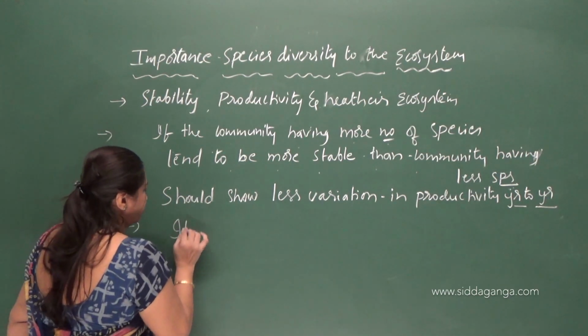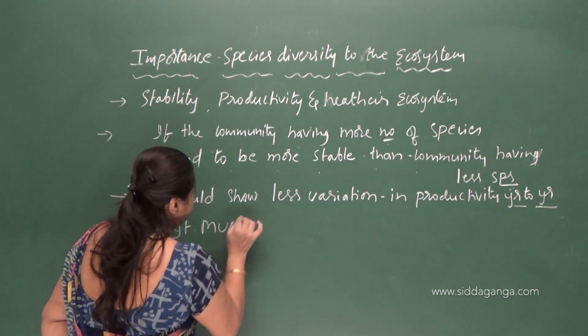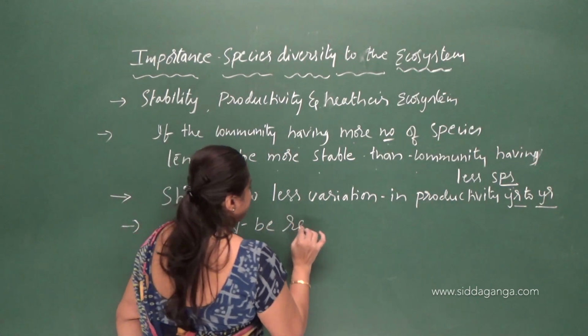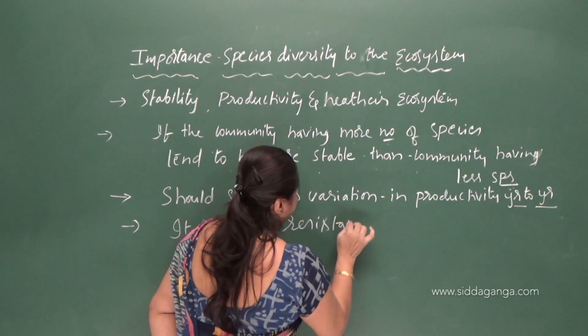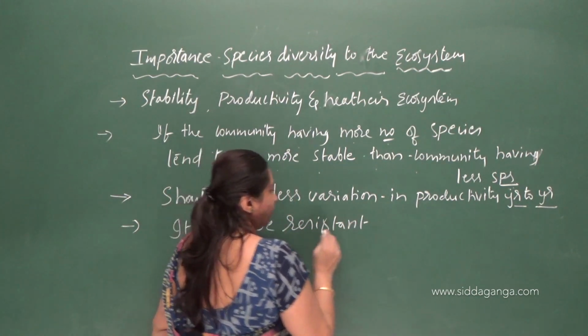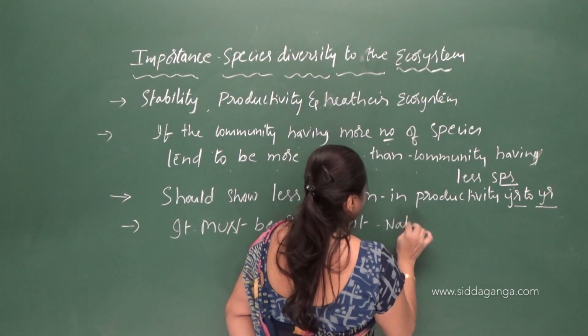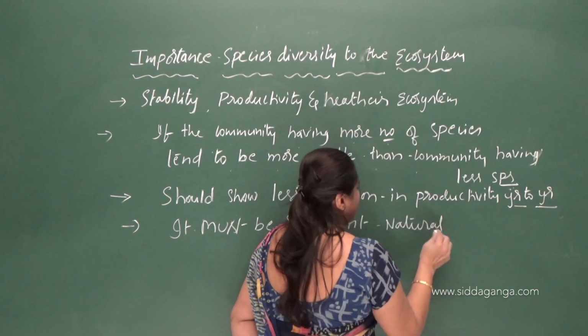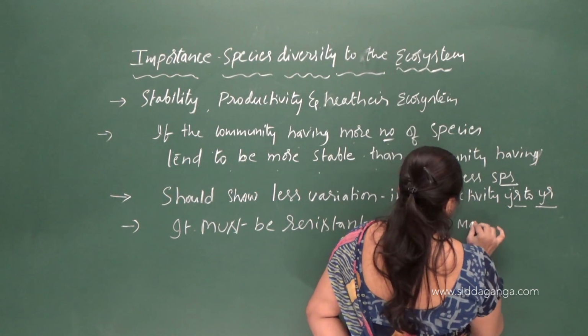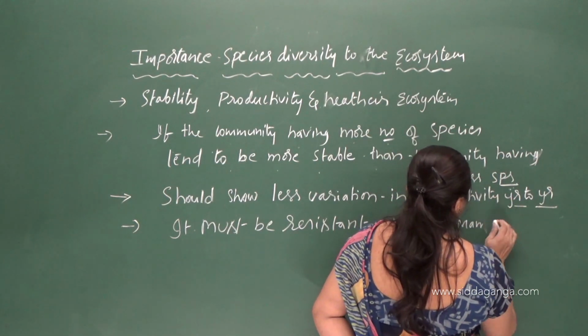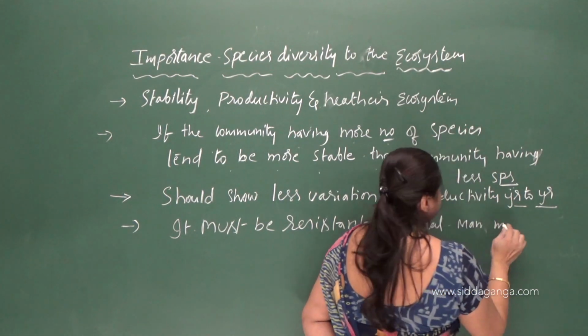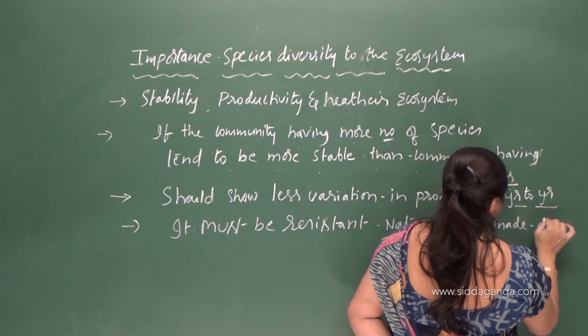So a stable community should show less variation in productivity year to year, and it must be resistant to occasional natural and man-made disturbances.